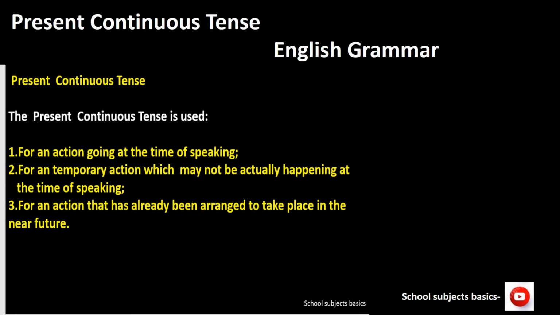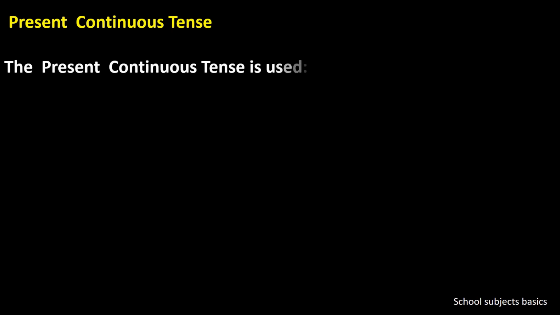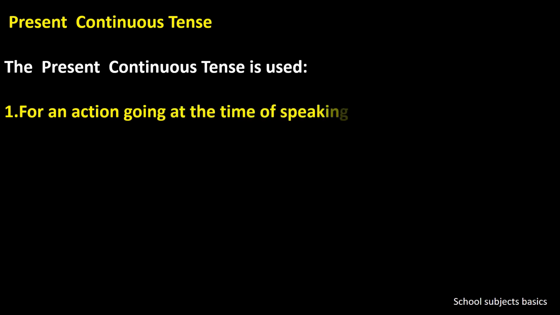Hello students, today our topic is based on English grammar. Present continuous tense. Present continuous tense means action that is still going on. In this video, we can see how the present continuous tense is used.